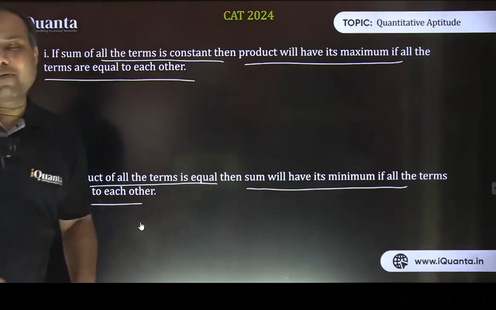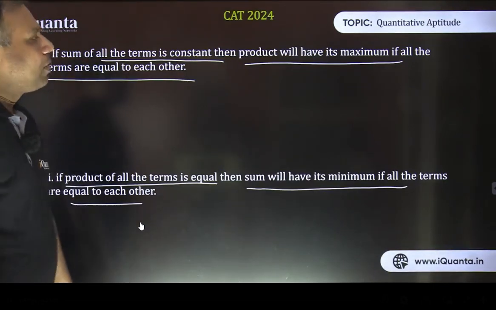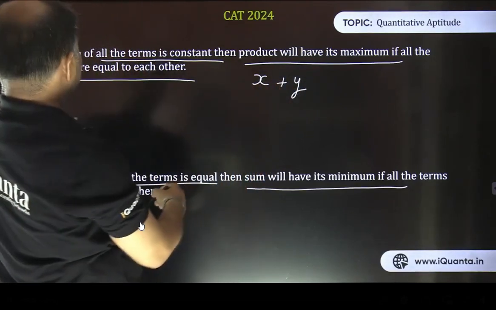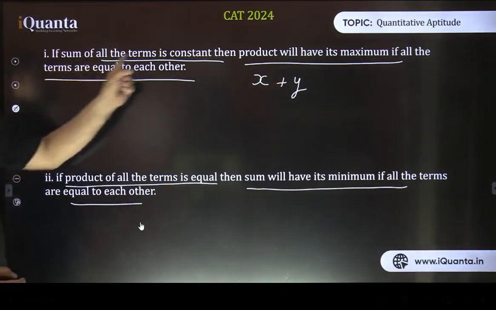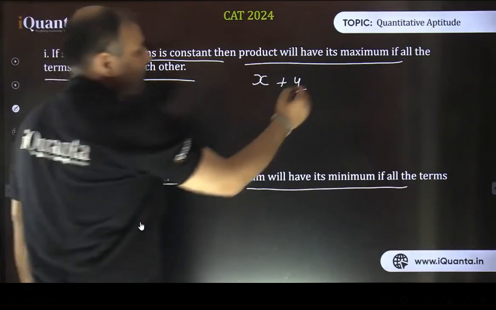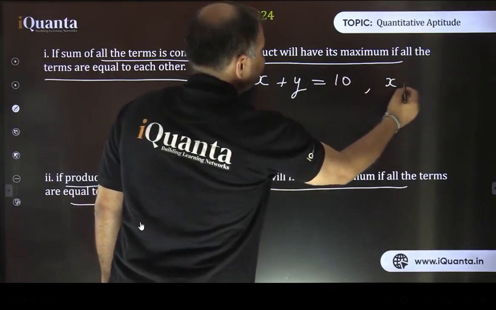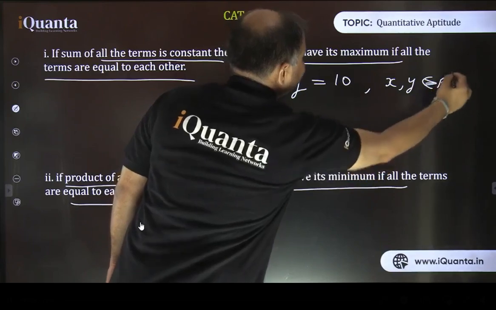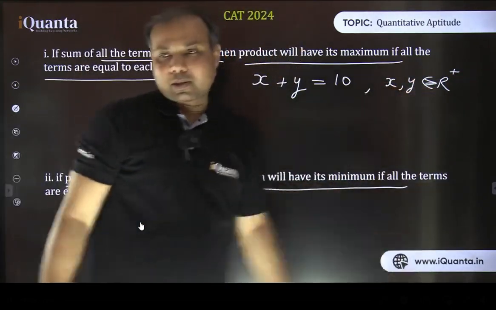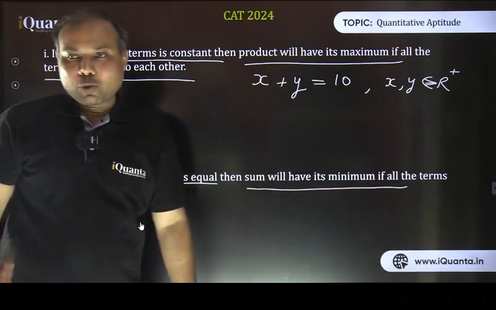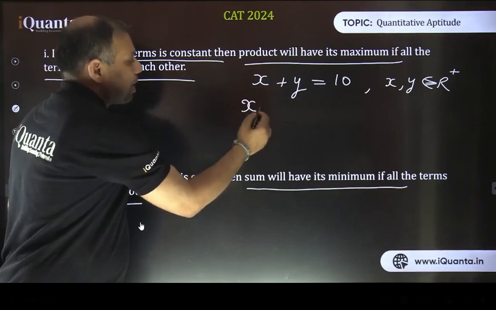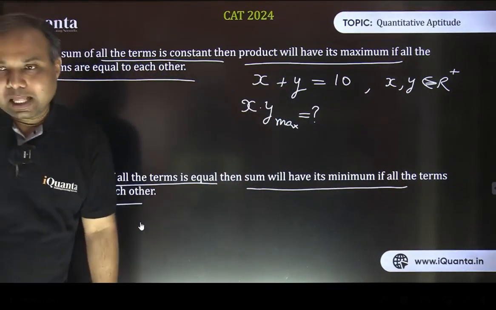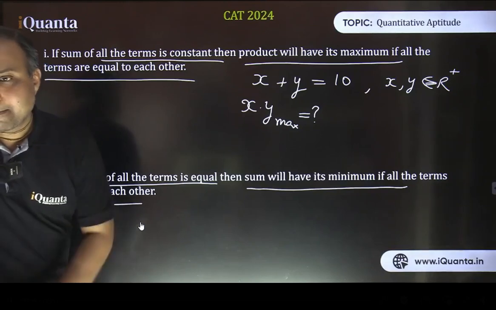Okay, now let's try to understand it with some examples. The first case is sum of the terms is constant, so I'm taking 2 example terms only. If x plus y is equal to 10, where x and y are real numbers greater than 0, they belong to positive real numbers. Fine. So if x plus y is equal to 10, my question to you is the maximum value of x into y, what will it be? Can you think of what will be the maximum value of x into y?